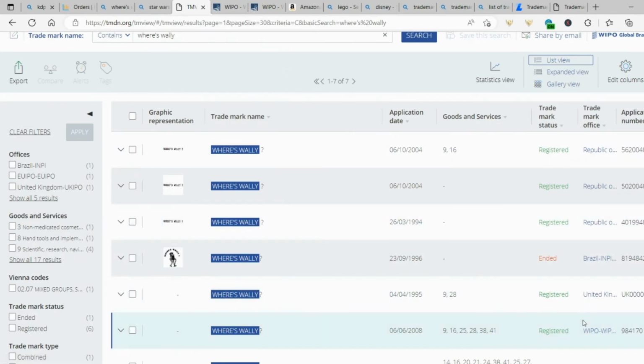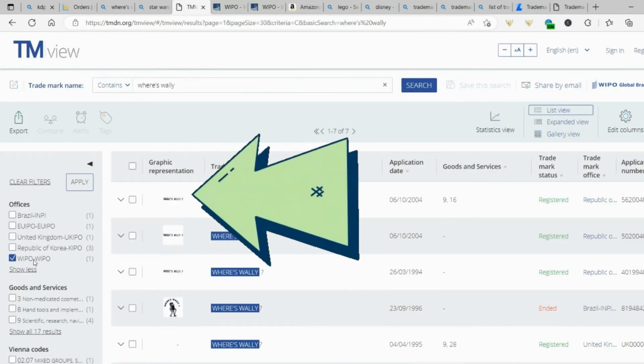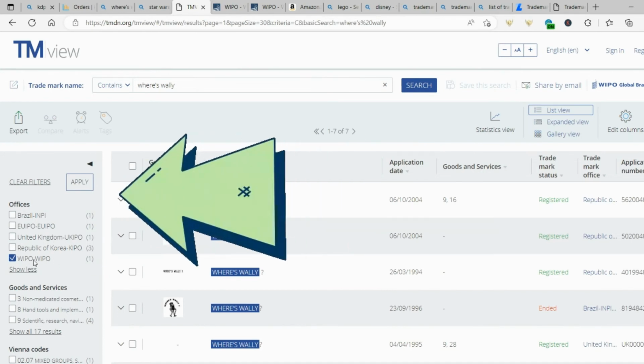If it's classed as World Intellectual Property, you definitely cannot use it, because that has been registered across the entire world, and that has been registered with class 16, and that rules it out. So don't just check the countries that you're going to be publishing in. Make sure that there are not any World Intellectual Property Organization rights. Do double check that always, and it will be on this left hand side right at the bottom of the list.